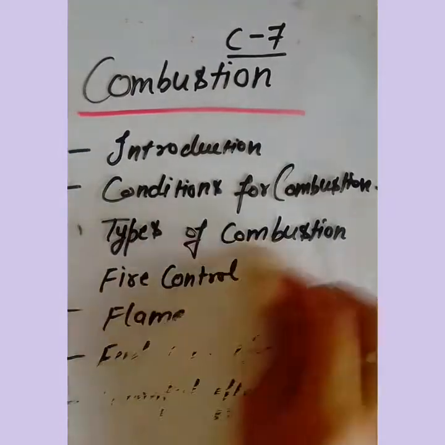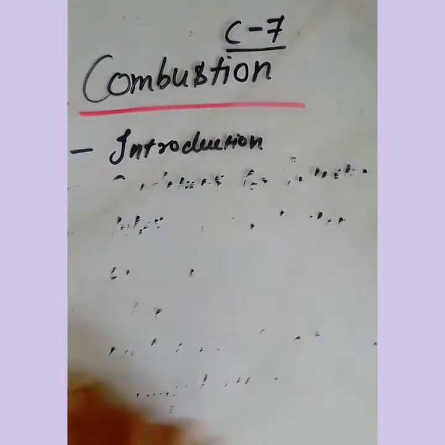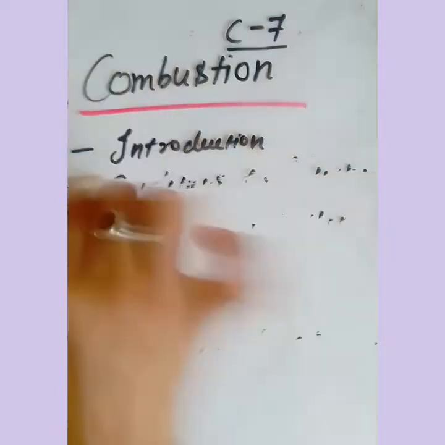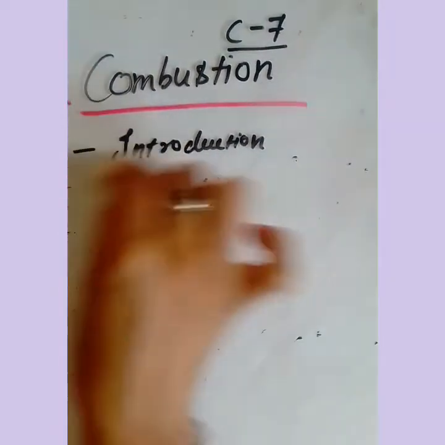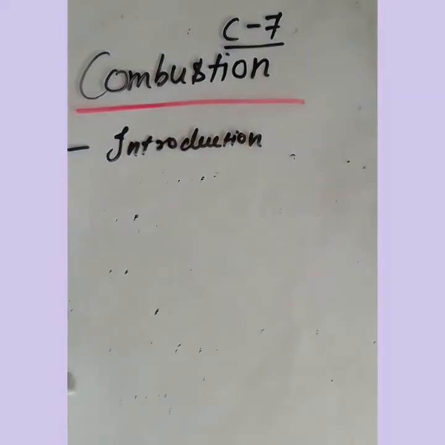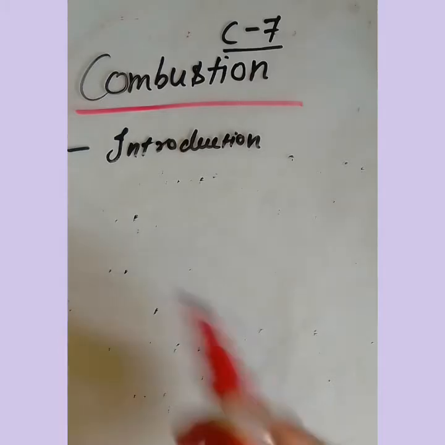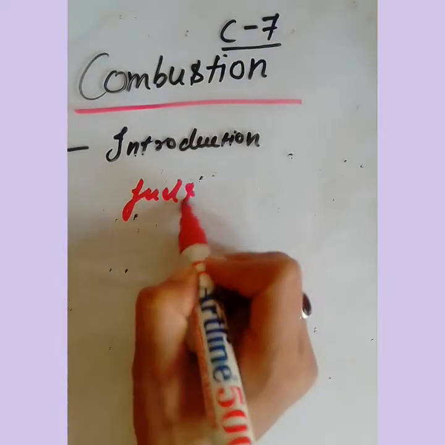First we will start with the introduction of the chapter. You should know what is combustion first of all. So before coming to the main topic, you know what fuels are, right? Fuels are the substances which produce heat and light on burning. They are called fuels, right? For example, wood, coal, coke, kerosene, all these come under fuels.